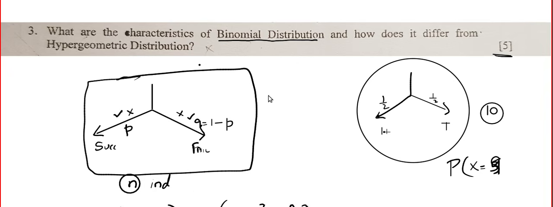Now, how does it differ from hypergeometric distribution? Let me explain the scenario. Hypergeometric distribution is somewhat similar. Let's say there are capital N items, and out of these N items, A items are special.